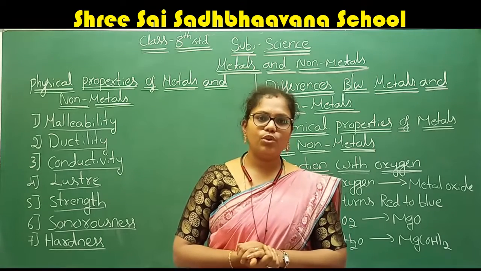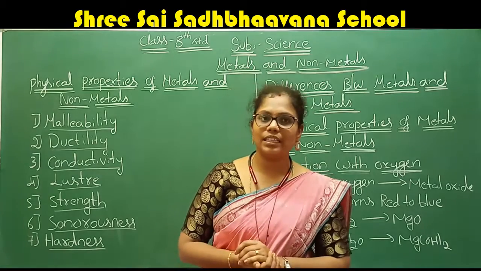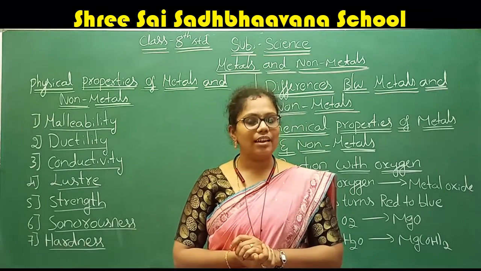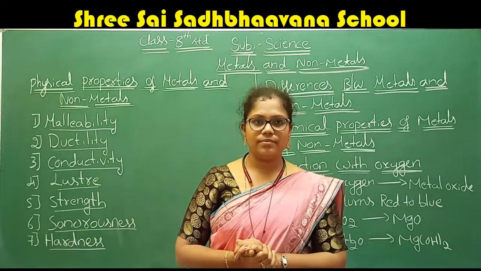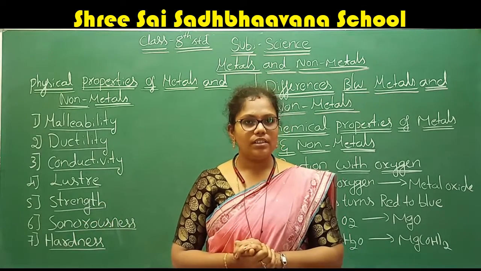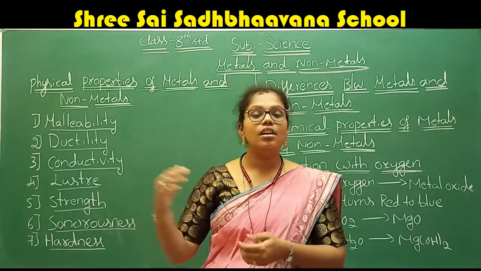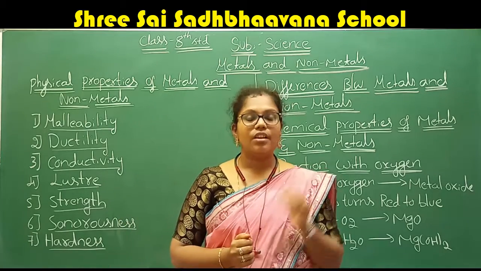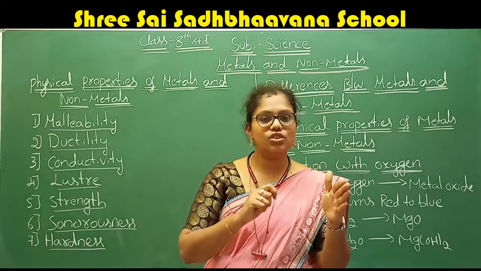Take examples of a few metals and some non-metals. For the metals, I am taking copper, gold, and for the non-metals, carbon, nitrogen, like that. If a metal is hit by the hammer, it turns into a thin sheet.